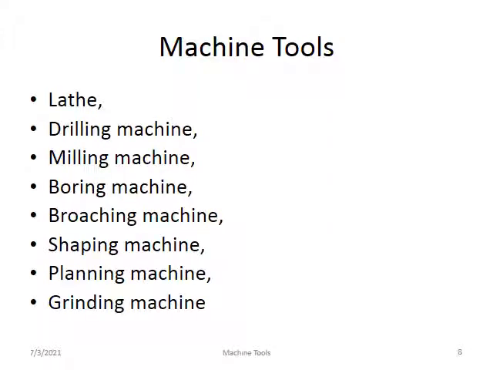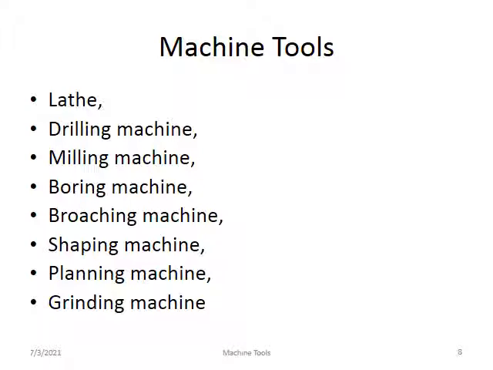Machine tools. These are the introduction to metal cutting. These are the 8 important machines, almost all used in industries. The first one is the lathe machine. Second is the drilling machine. Third is the milling machine, then boring machine, broaching machine, shaping machine, planing and grinding. We need a detailed study of the individual types of machines, their working principle as well as process. That is very important, so we will study one by one.